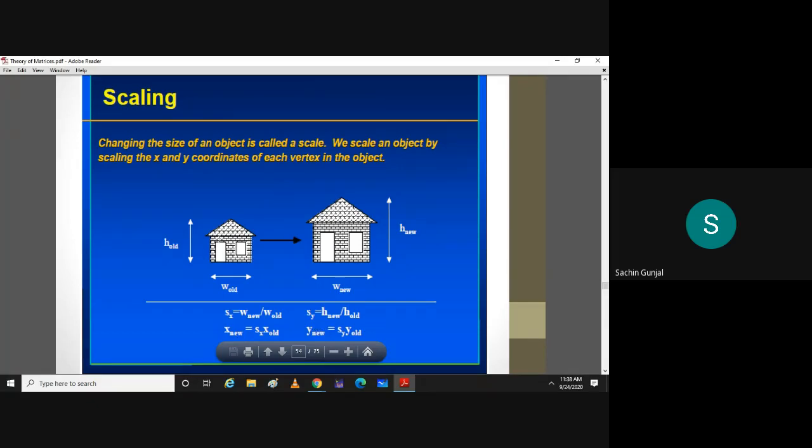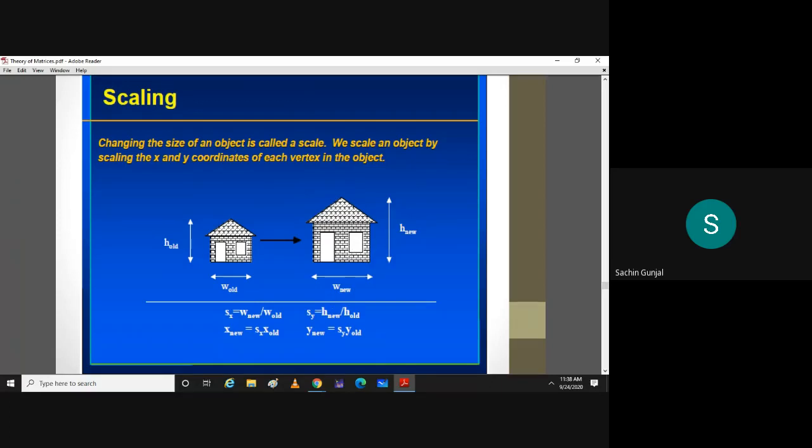So this was the object, its height is h old and width is w old. Then you multiply sx to x old and sy to y old, and it will become like this.